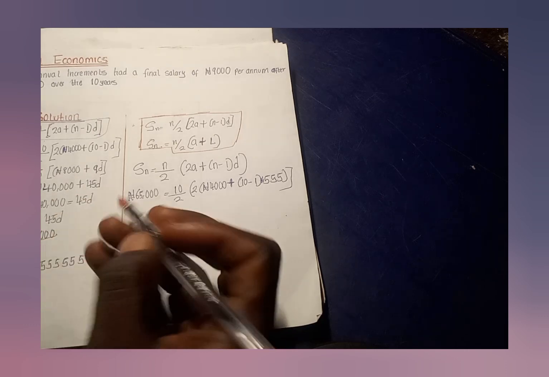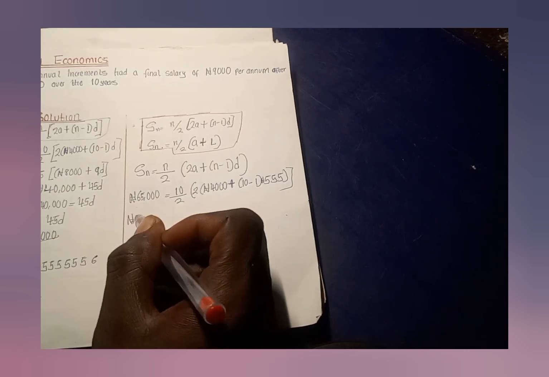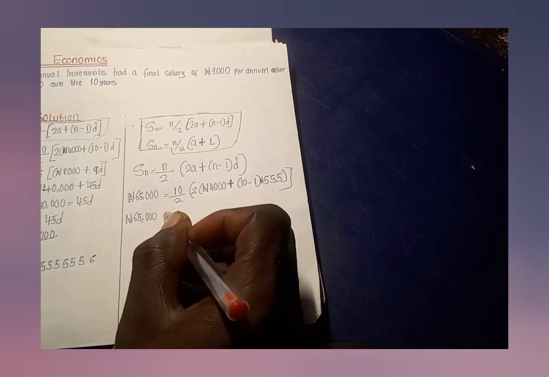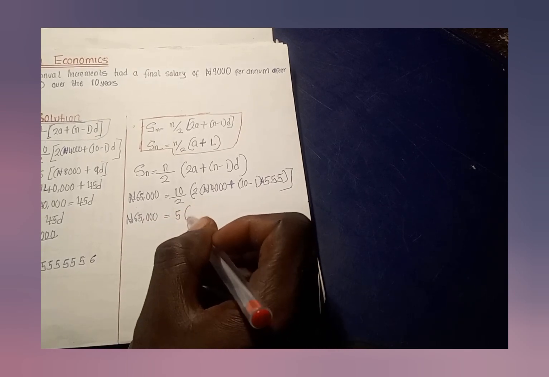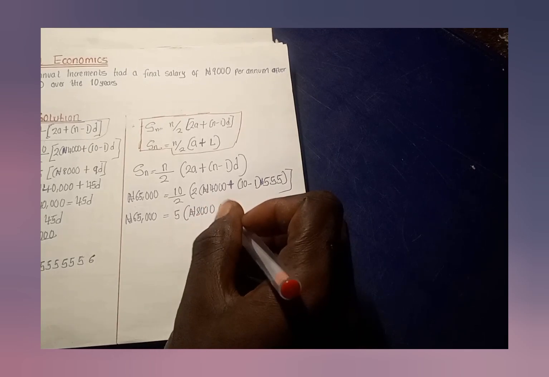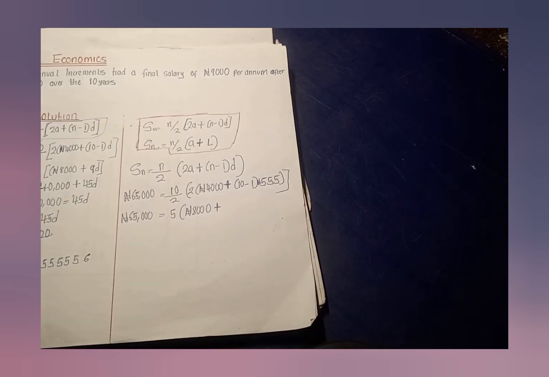So let us solve. We have 65,000 naira equals to 5 into bracket 8,000 naira plus 9 times 555. That is 4,995.